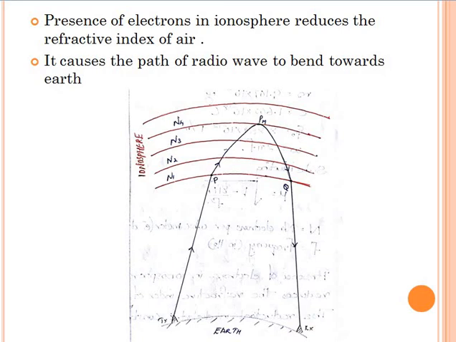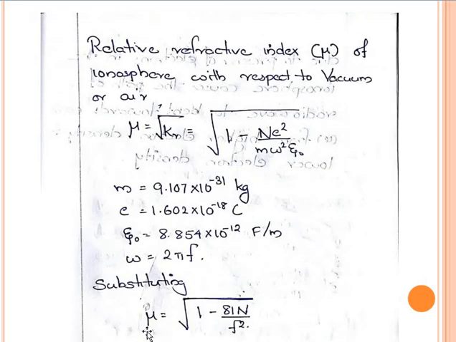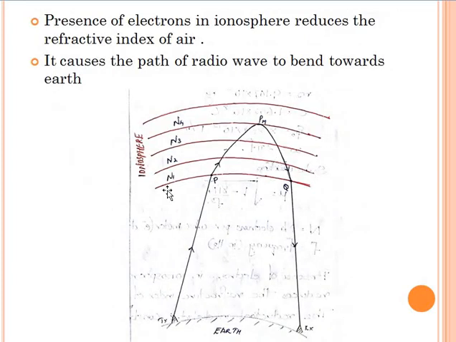So from the equation, the refractive index mu equals root of 1 minus 81n by f square. In the ionosphere, the bottommost layer has a charge density of N1, the next layer N2, the next N3, and the next N4.